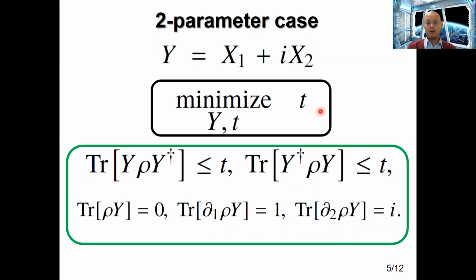And we make an important observation, that by reparametrizing this optimization problem, we can simplify its form. Namely, by letting Y be equal to X1 plus iX2, we can have this simple form. And the advantage of having Y instead of the X's is that Y doesn't have this Hermitian constraint. Y is an arbitrary operator. And we have this very compact form for the Holevo Cramér-Rao bound for the 2-parameter setting, in the case when the weight matrix is the identity.